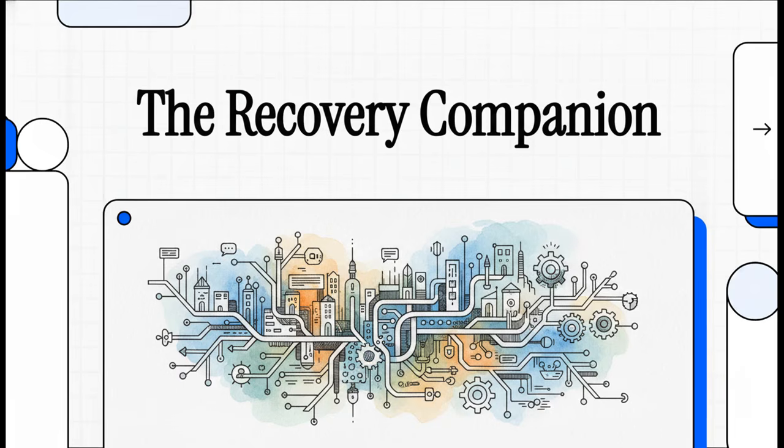Welcome to This Explainer. Today, we're jumping right into a totally revolutionary blueprint known as the Recovery Companion Project. I want you to go ahead and forget everything you know about standard solitary sobriety tracking apps, because we are looking at a completely different design philosophy today. We're talking about a multifaceted recovery operating system. It's a comprehensive ecosystem built around one simple, but honestly profoundly powerful idea. Recovery isn't just one rigid path that you're forced to walk. Recovery is the path that you build for yourself.